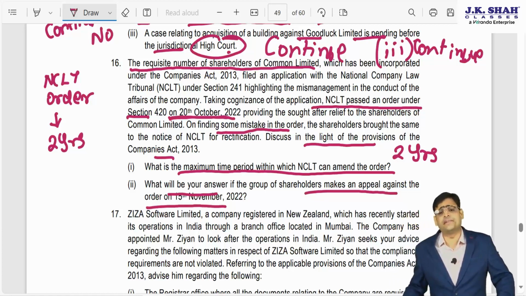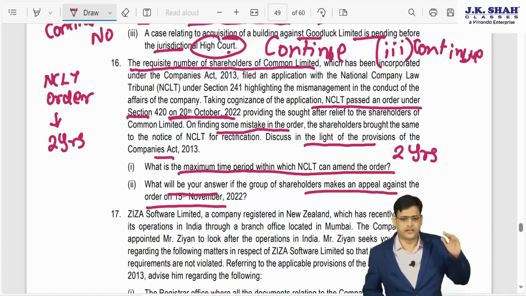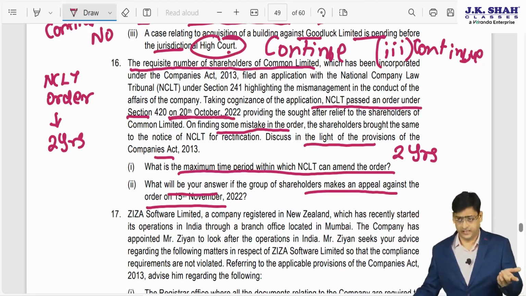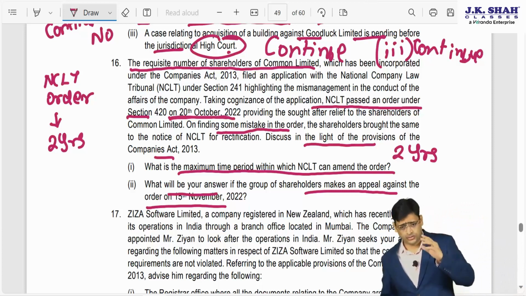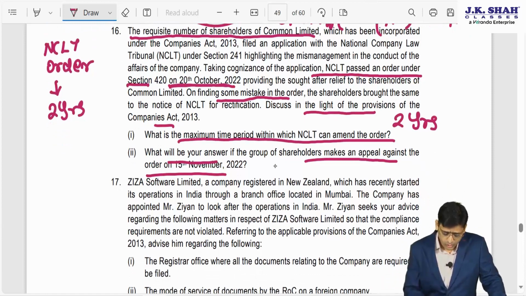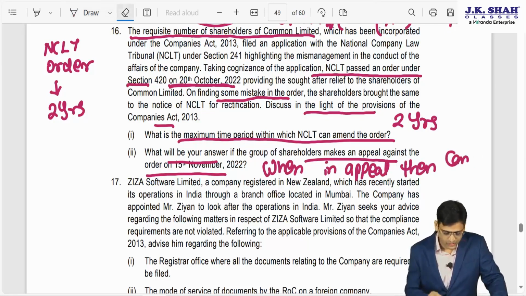22? So you know that if the order is in appeal, then NCLT cannot rectify that order, because if it is already subjudiced to a higher authority and NCLT will try to rectify it, then it means that he is trying to overpower this superior authority. So that is not allowed. So when it is in appeal, I'll just write shortly, then you cannot rectify. So you can just copy this down.